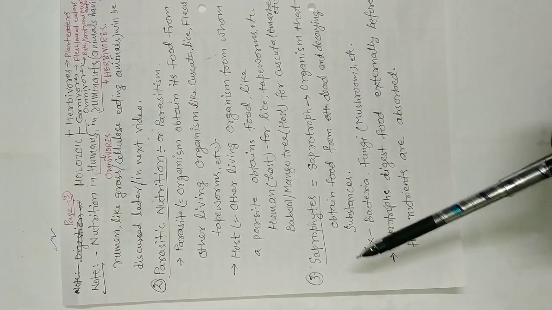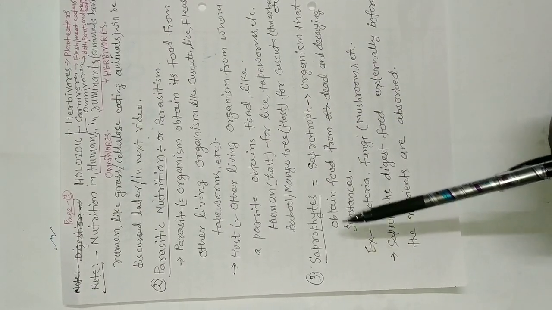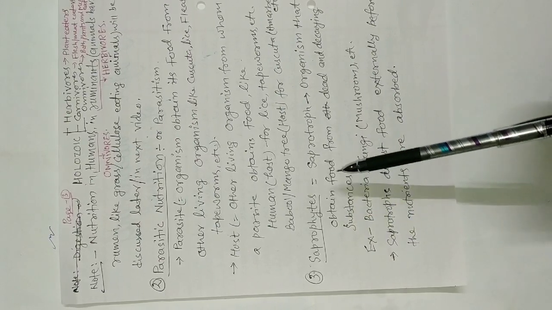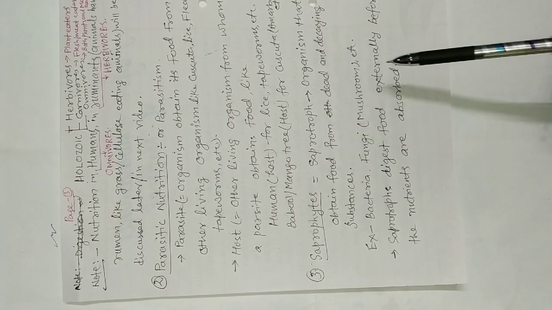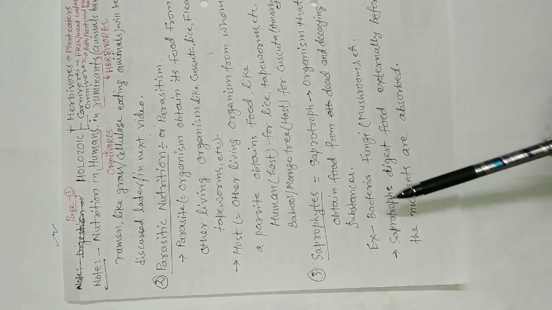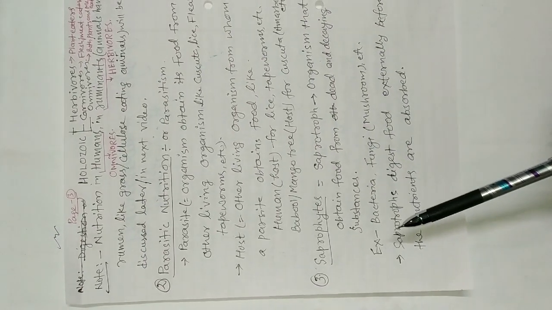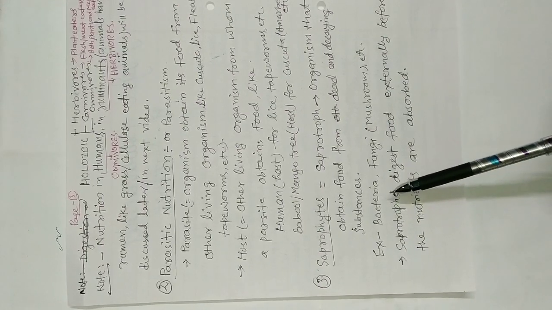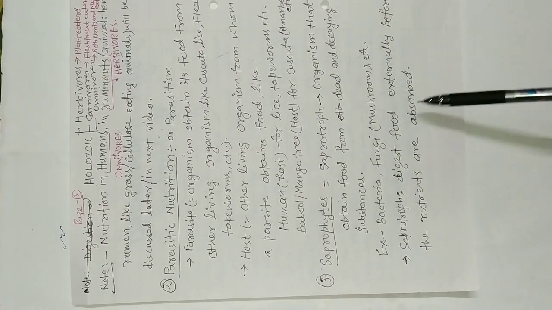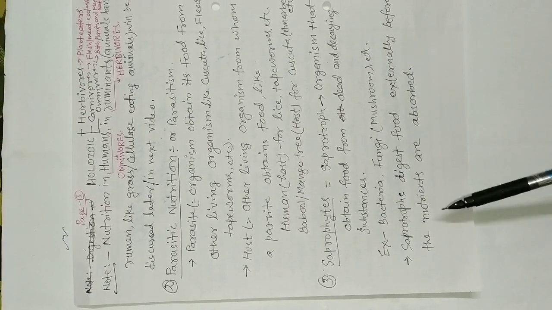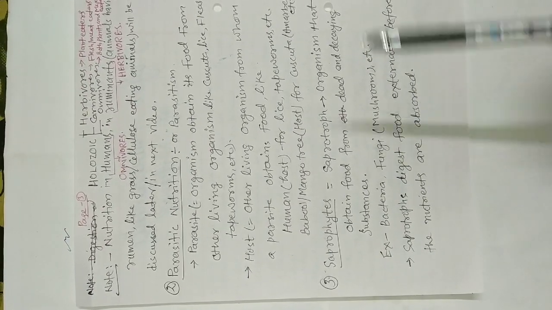Third type of heterotrophic nutrition is saprophytic. Saprotrophs are organisms that obtain food from dead and decaying substances. Examples of saprotrophs: bacteria, fungi, mushroom. Saprotrophs digest food externally before the nutrients are absorbed.